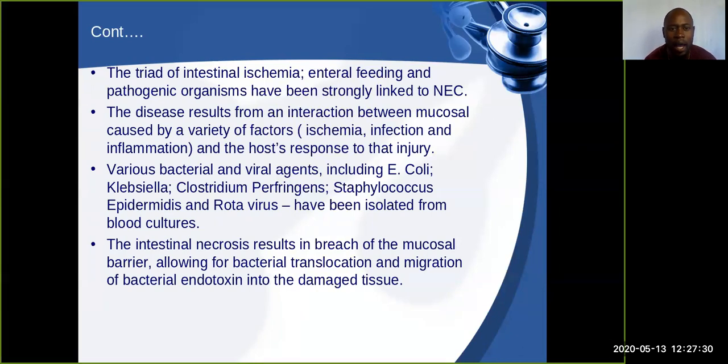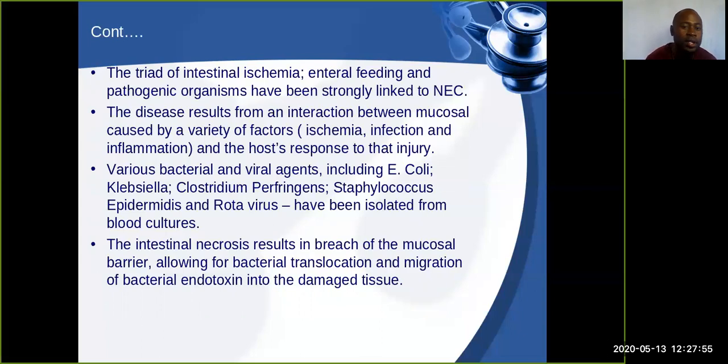Okay? So there are a lot of various bacteria that are involved here, so that when you do the investigation, which we talk about later, these are the things that are cultured. We may talk about E. coli, Clostridium perfringens, Staphylococcus epidermidis, and the rotavirus. These are most of the things that are isolated when you do a blood culture in these infants with NEC.